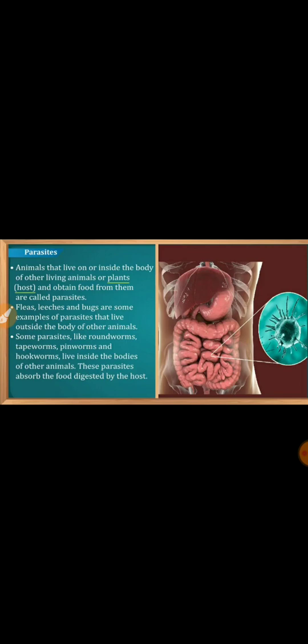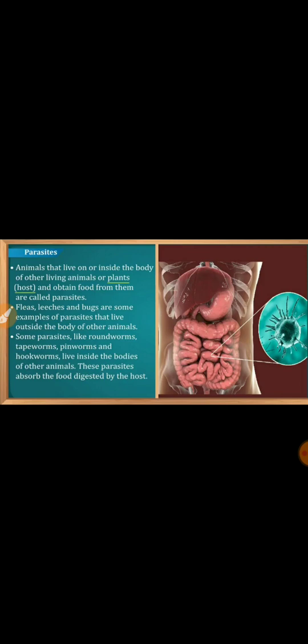As you can see in this picture, it's a picture of a parasite. What are parasites? Those that live on or inside the body of other living organisms or plants, and obtain their food from them, are known as parasites. Fleas, leeches, bugs, all these are examples of parasites.